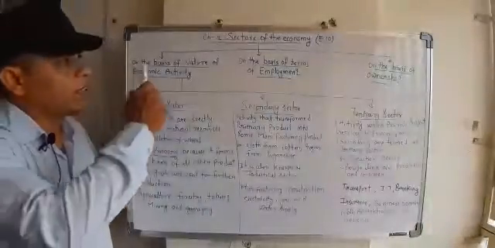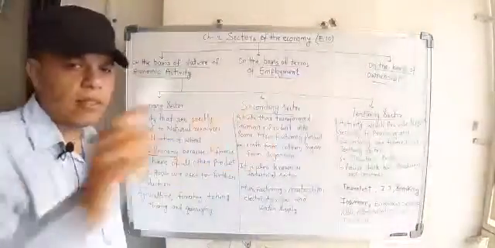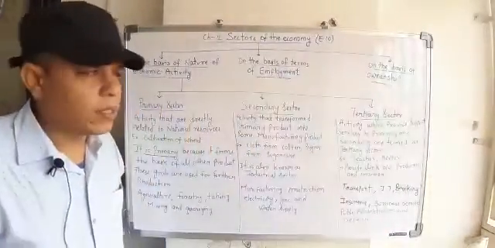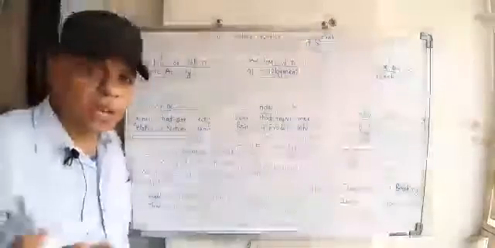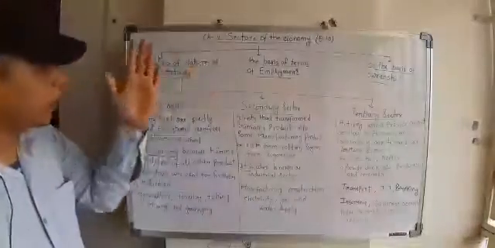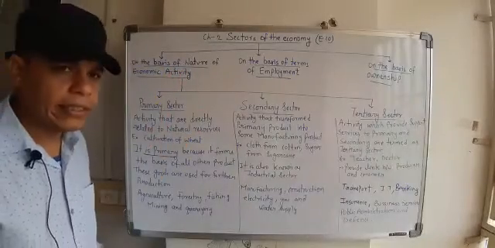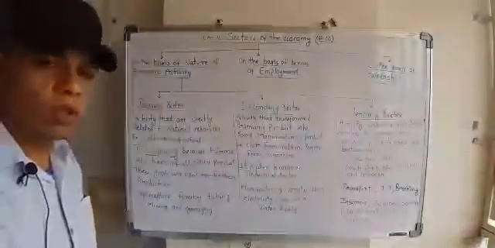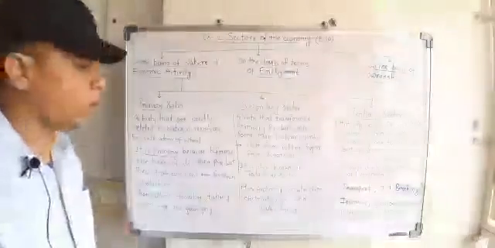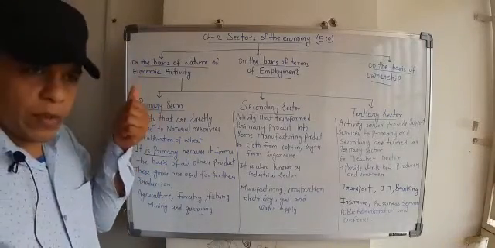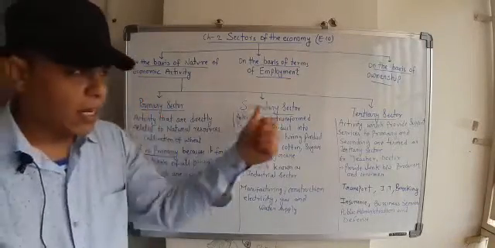On the basis of nature of economic activity, we classify it into primary sector, secondary sector, and tertiary sector. On the basis of terms of employment, we have organized and unorganized sector. On the basis of ownership, we have private and public sector. So the first one is the sectors of the economy on the basis of economic activity, and people may ask what is an economic activity. That is done with the motive of earning profit and having contribution in the production process. So that is an economic activity. On the basis of nature of economic activity, we have three sectors: primary, secondary and tertiary sector.